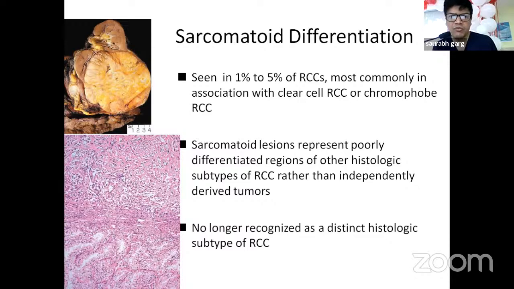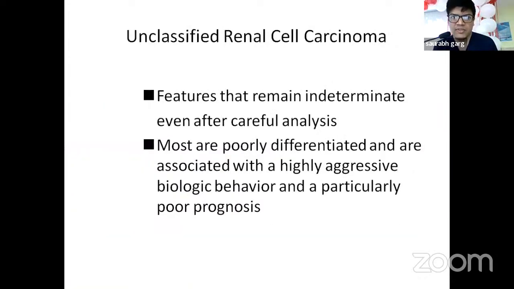It is seen in 1% to 5% of RCCs, most commonly in association with clear cell RCC or chromophobe RCC. Sarcomatoid lesions represent poorly differentiated regions of other histological subtypes of RCC rather than independently derived tumors, and are no longer recognized as a distinct histological subtype of RCC. Then comes unclassified RCC. Tumors with features that remain indeterminate even after careful analysis are included in this. Most of the poorly differentiated ones are associated with highly aggressive biological behavior, and they carry a particularly poor prognosis.